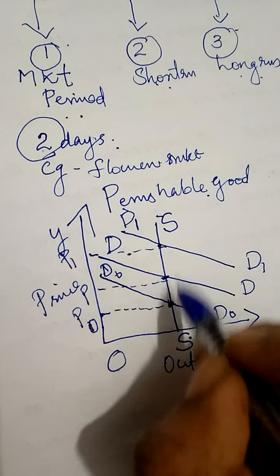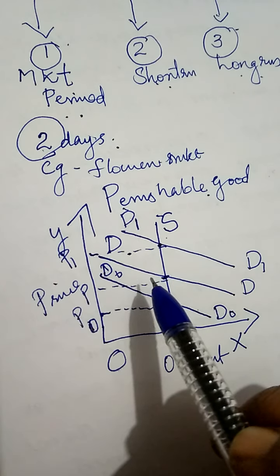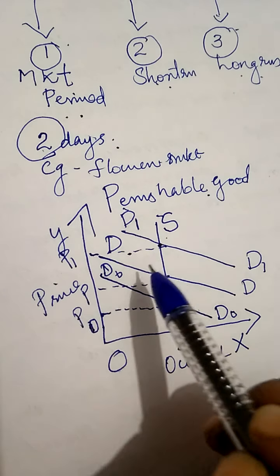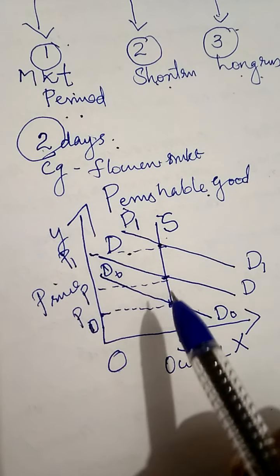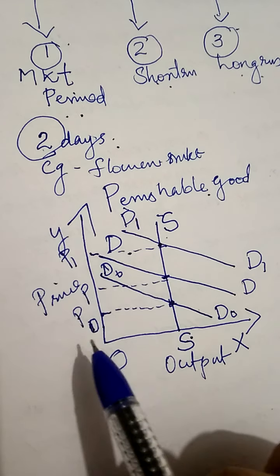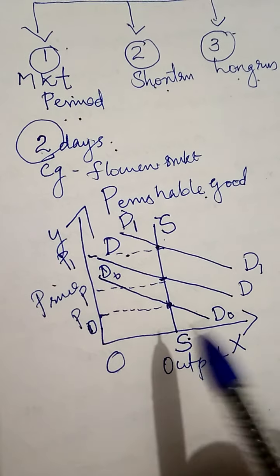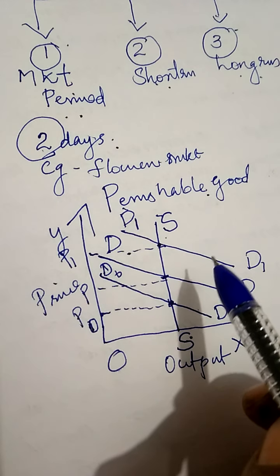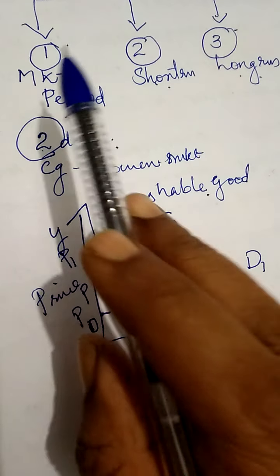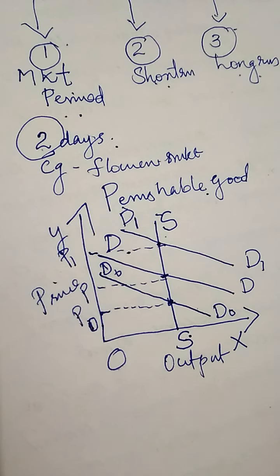So that means under market period, the price is determined by demand alone. If demand increases or decreases, that only makes corresponding changes in price. Supply remains constant. So the shape of the demand and supply curves is in this manner, and the price is determined under market period. Okay, thank you.